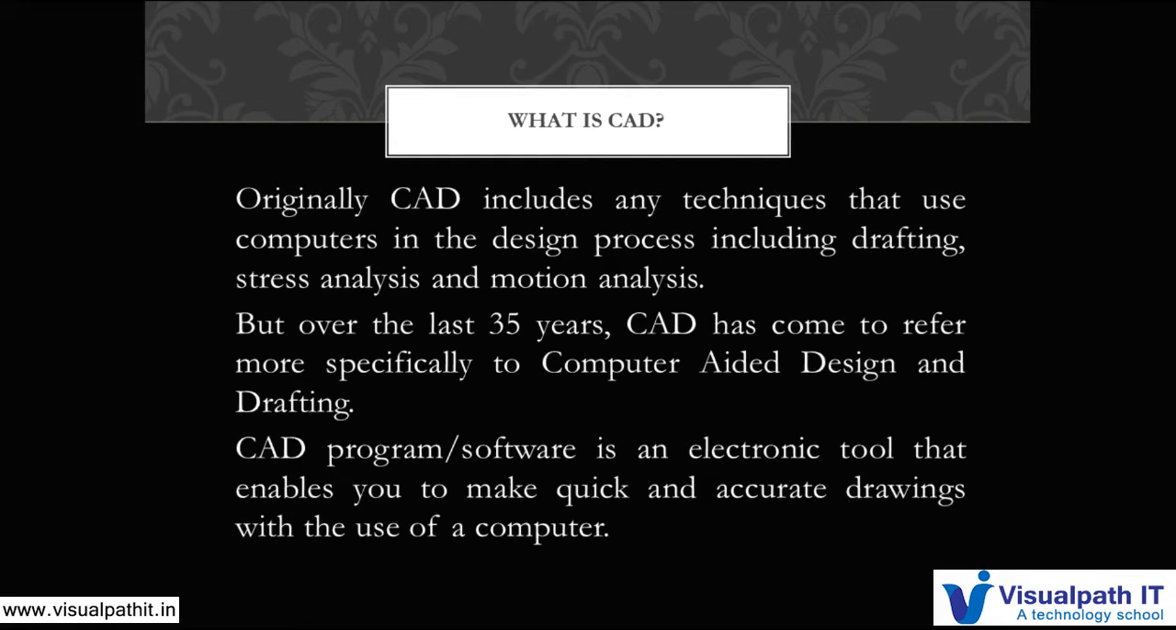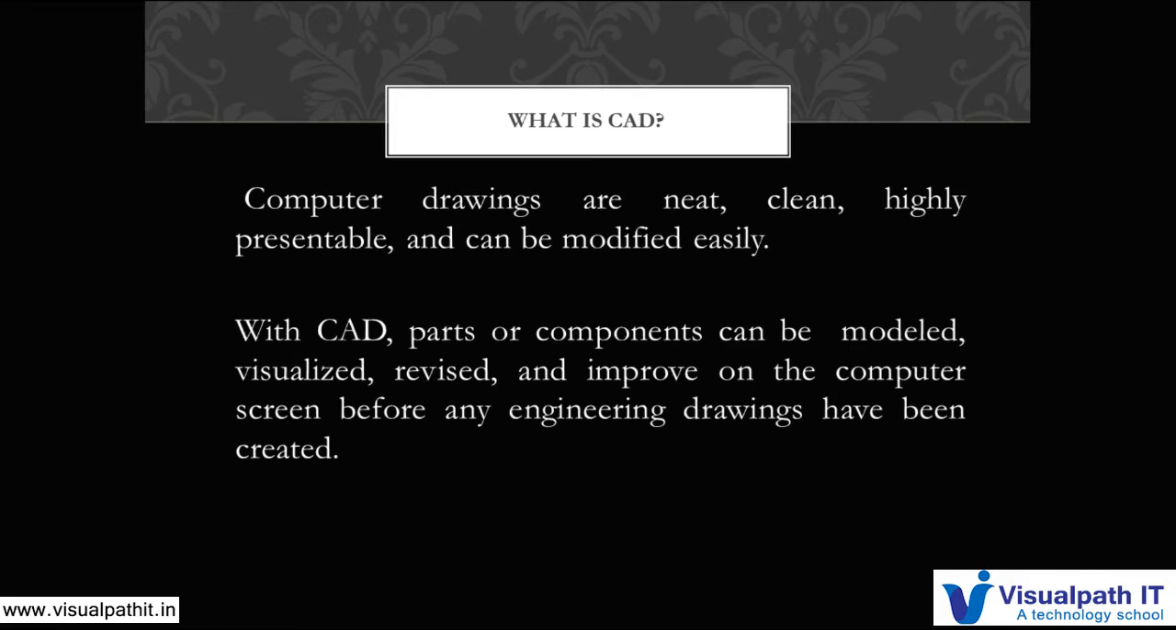But later it has been broken into different categories, and then CAD has become mainly computer aided design and drafting. CAD program or software is an electronic tool that enables you to make quick and accurate drawings with the use of a computer. Computer drawings are clean, neat, very presentable, and they can be modified easily, because previously all the drawings were hand drawn drawings, and if you wanted to update any design and everything, they had to be erased and drawn again.